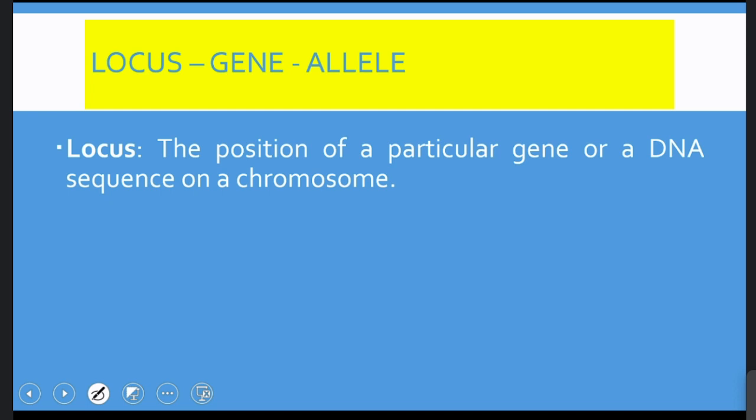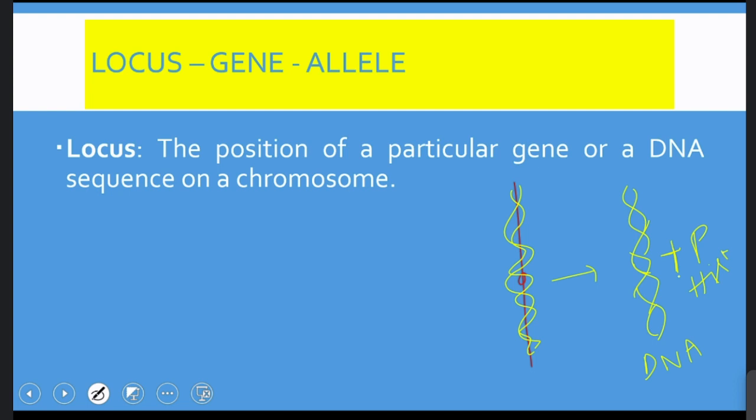Next, coming to locus, gene and allele. So what is a locus? The position of a particular gene or a DNA sequence on a chromosome is called a locus. So this is the chromosome I am speaking of. And each chromosome contains one DNA molecule. When I separate the chromosome into DNA and proteins, this is the DNA and the proteins are histones, which make up what we call the chromosome here.